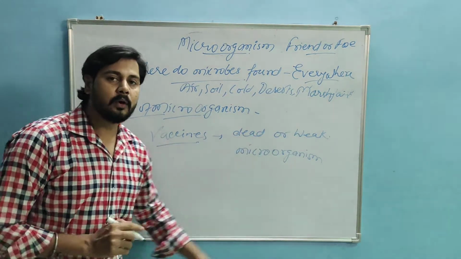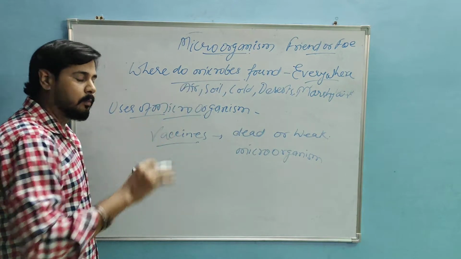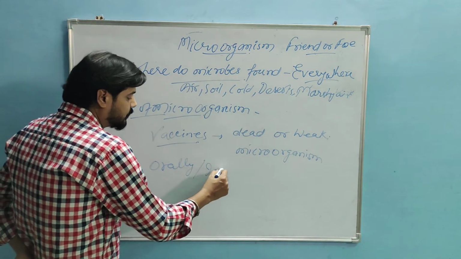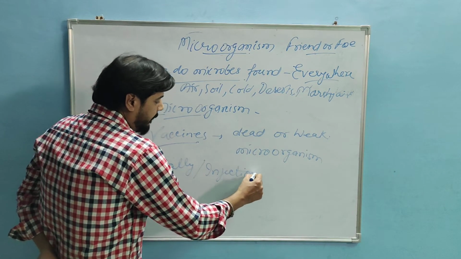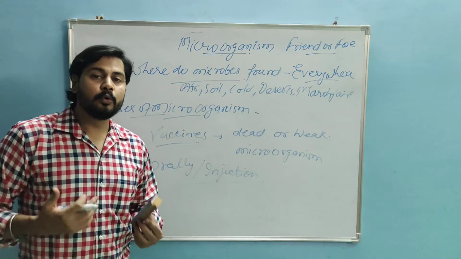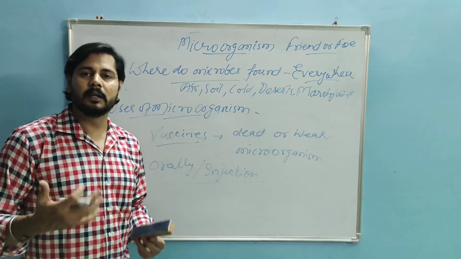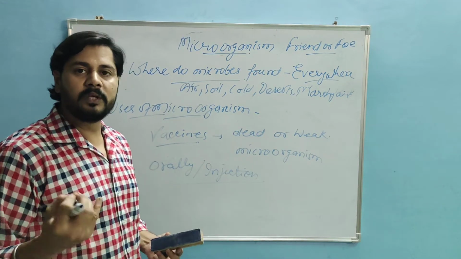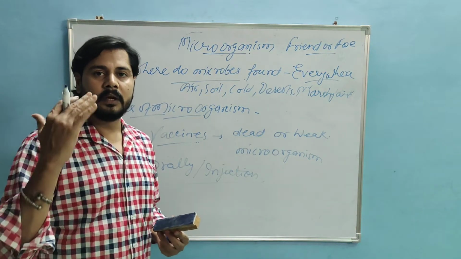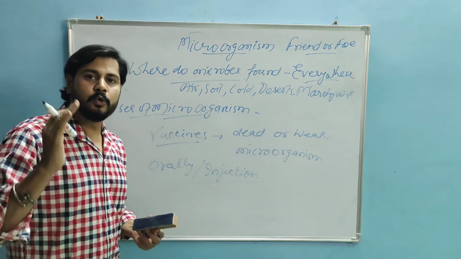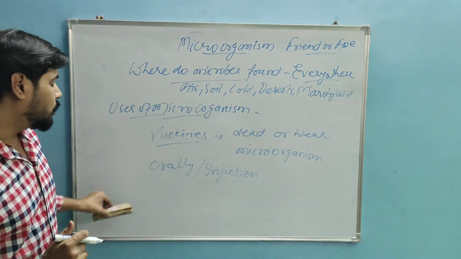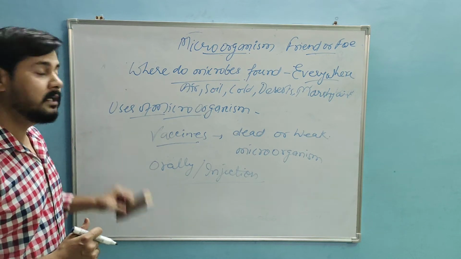When dead or weak microorganisms are introduced into our body, orally or by injections, our body starts producing antibodies. It activates white blood cells, which fight against harmful microorganisms, or pathogens, or invaders. So this is how vaccines work.